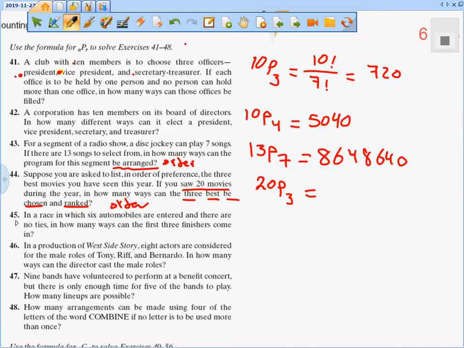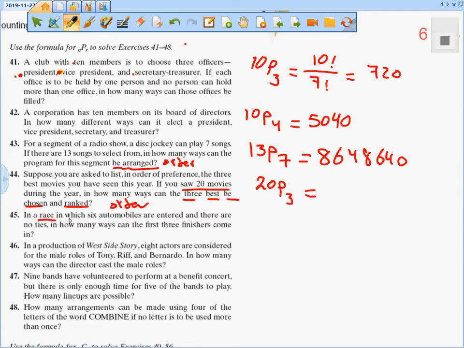Number 45 starts with "in a race." Since I start with the word race and I have different prizes, it's a permutation. But if I have a race and the first, second, and third take the same prize, it's going to be combination. So the word race can be permutation or combination. But if it's different prizes, for example, the first takes 1,000, the second takes 750, the third takes 500, this is permutation.